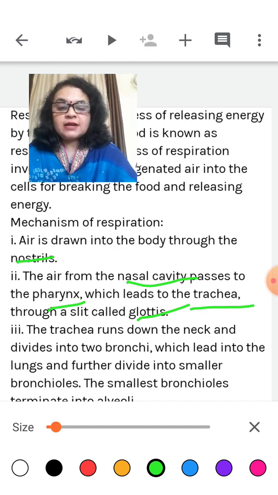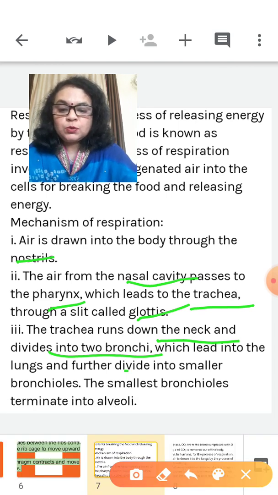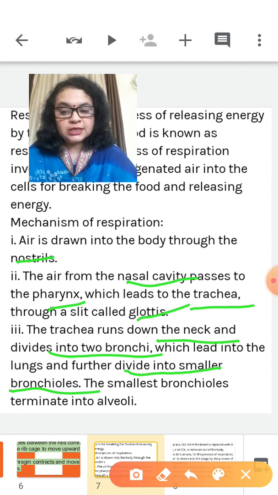Then the trachea runs down the neck and divides into two bronchi, which lead into the lungs. Inside the lung, they further divide into very small branches known as bronchioles.